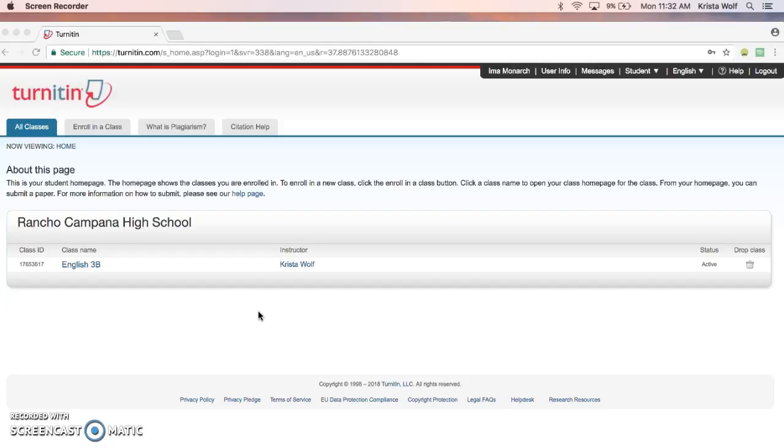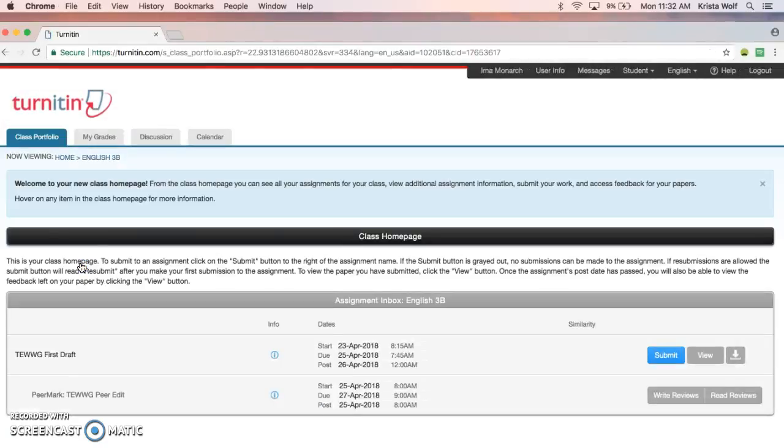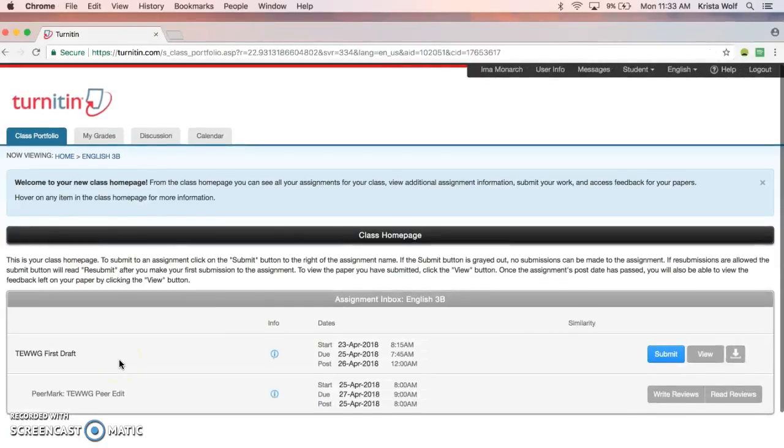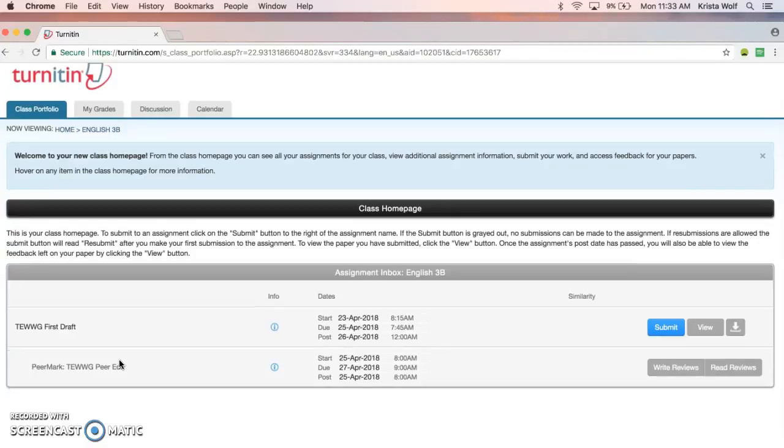So when you get inside Turnitin.com, you're going to click on the class name. You see at the top here, you've got your classes listed. You might have another class. Make sure you click on English 3B and that you see that I'm your instructor. Inside of English 3B today, you should see 2 different assignments. The first is the first draft, and this is the one that's currently live. You're going to be submitting your paper before class on Wednesday.